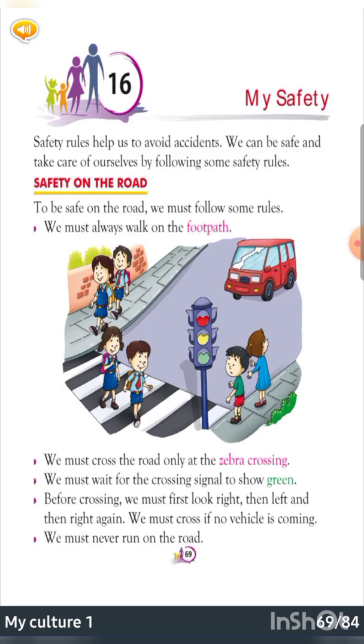Before crossing, we must first look right, then left, and then right again. Okay? In this way, you will see whether some vehicle or another thing is coming or not. First look right, then left, then right again, and then you should start crossing the road at the zebra crossing. We must cross if no vehicle is coming. Yes, it's natural. Next, we must never run on the road. So running must be avoided on the road.